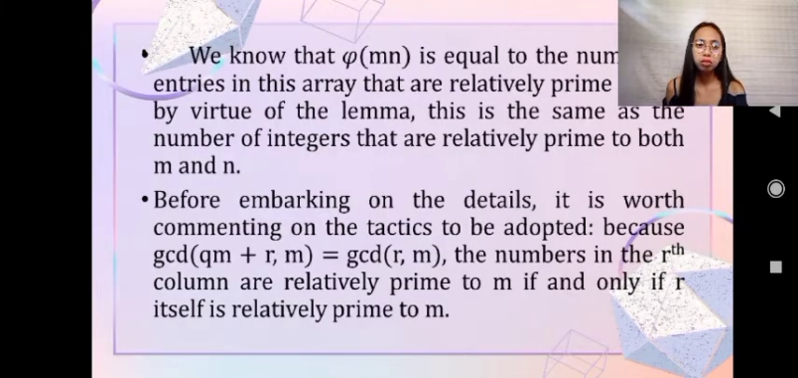As we know, φ(mn) is equal to the number of entries in this array that are relatively prime to mn, by virtue of the lemma. So this is the same number of integers that are relatively prime to both m and n. Before embarking, the details are worth commenting on, because the GCD of qm plus r and m is equal to the GCD of r and m. Then the numbers in the r column are relatively prime to m if and only if r itself is relatively prime to m.